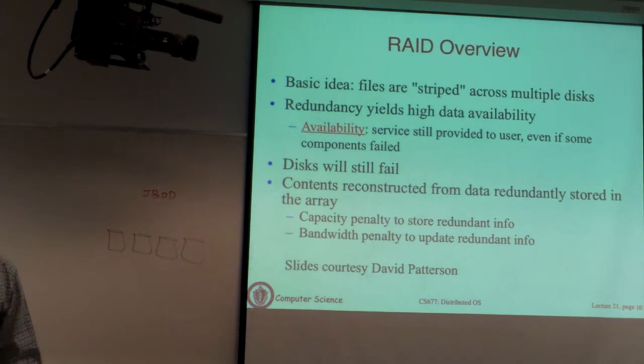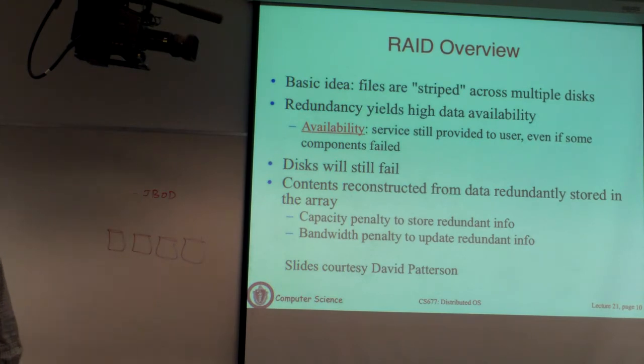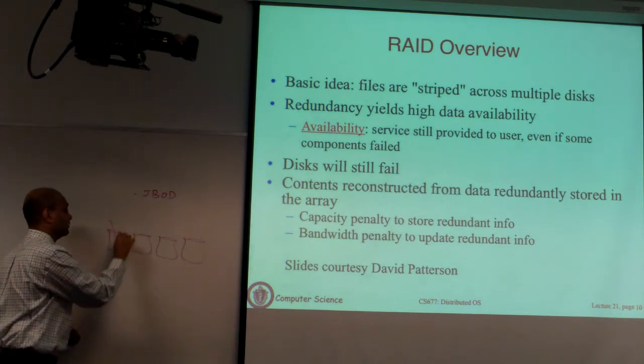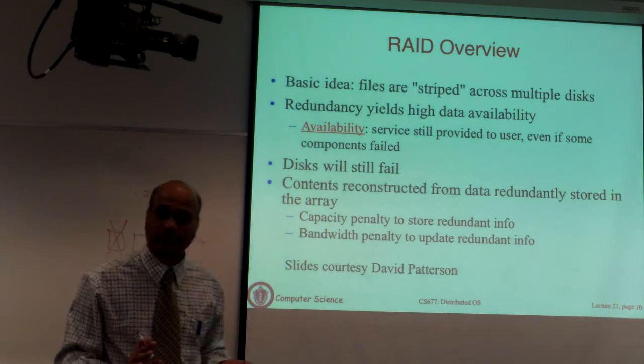Okay? J1. It's an industry acronym, but let's go with that one. Now what happens in this case is, if one of these disks fails, this hardware failure, then all the data on that disk becomes unavailable. All the files are basically gone. You have to recover them from a backup somewhere.